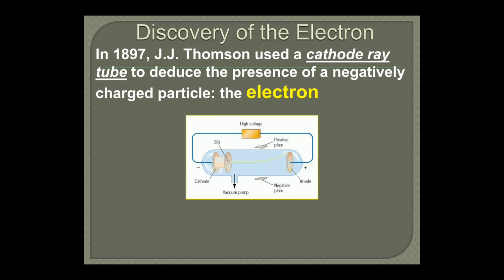There is a positive plate and a negative plate, and a vacuum has been created so that there is no air inside it, and there is a slit in the cathode plate.